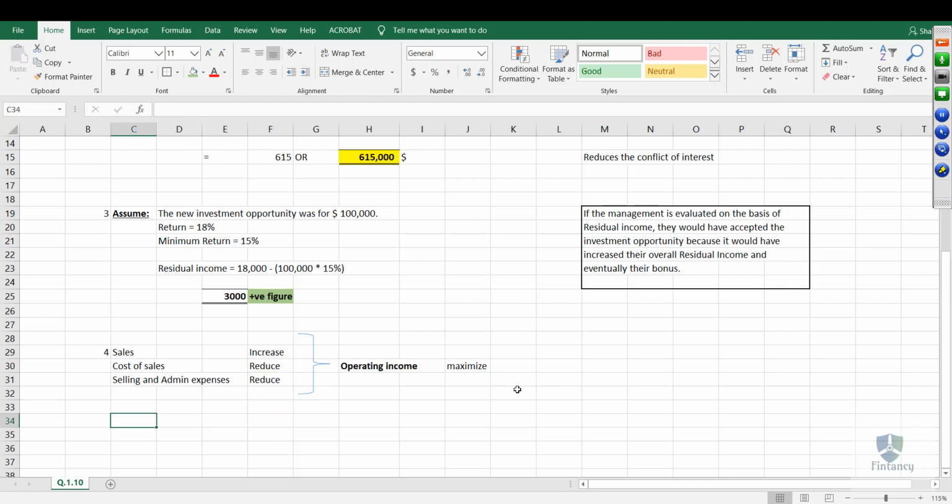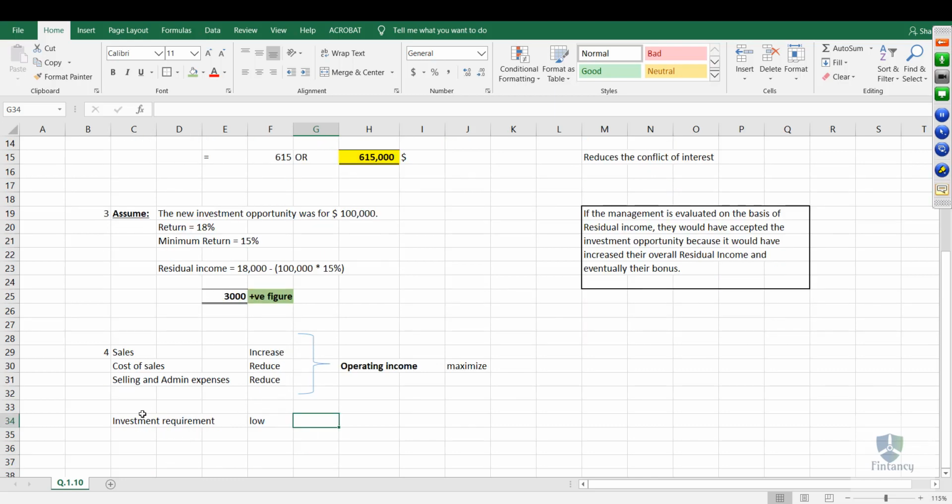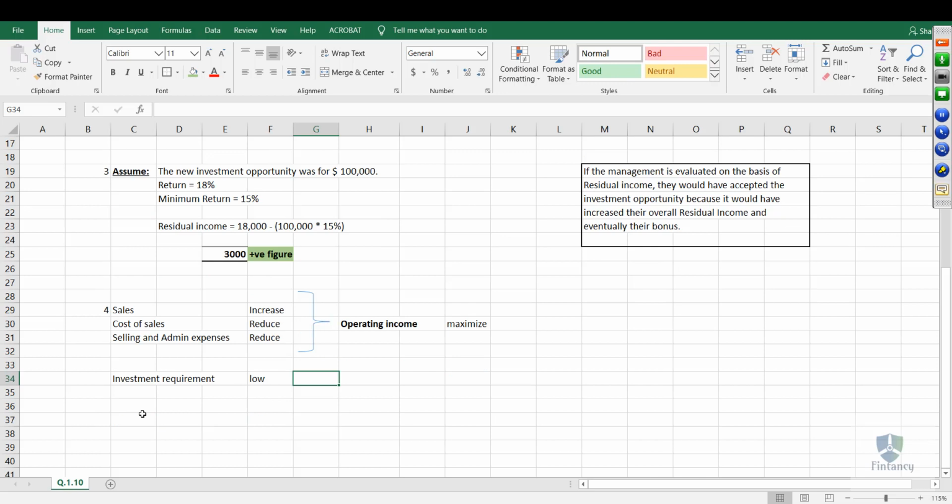And the next thing they need to control is the investment requirement. Okay, they need to keep it low. Why? Because the less the denominator and the less this figure in the brackets, the more the answer will come. So the more the bonus. So they need to make sure that they utilize as little investment as possible to maximize their operating income.